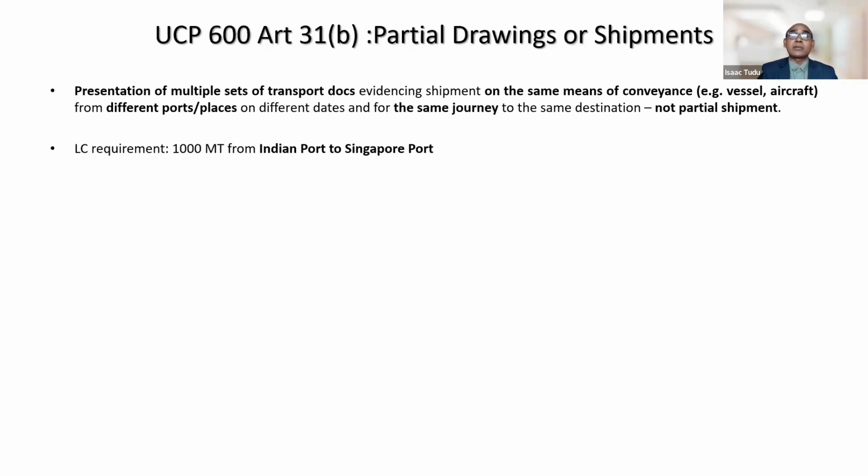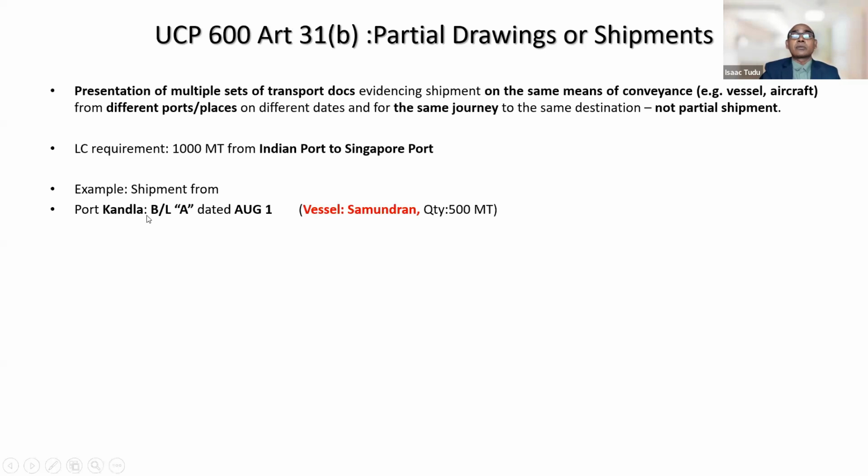The LC has a requirement of shipment of 1000 metric tons from any Indian port to Singapore port, right? So shipment from Kandla port on 1st August, bill of lading A was generated. Vessel name is Samudran. Quantity shipped 500 metric tons, right? Remember, the same vessel goes to Mumbai.